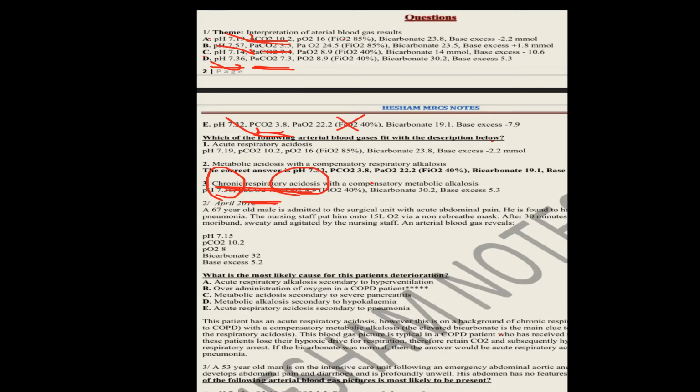Okay, so then I will search again for metabolic alkalosis. What is meant by alkalosis? Increased HCO3. Then I will go, where is high HCO3? Here it is high, and here it is normal. So the correct answer here is D. Every word in each question is very important. From chronic, I have taken it is compensated. Respiratory, increased PaCO2. Acidosis, decreased pH. Metabolic alkalosis, increased HCO3. Okay, so please focus.